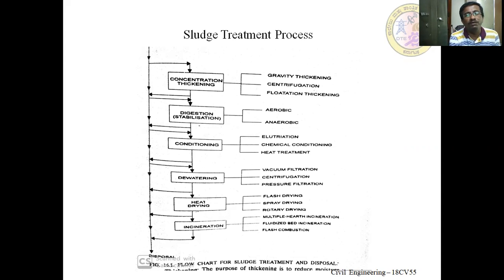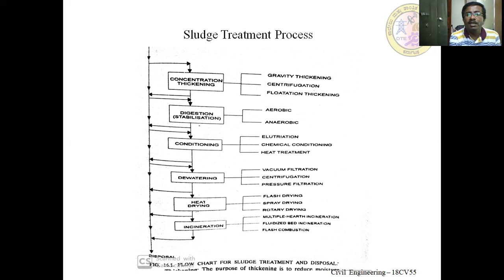There are different ways of disposing of this sludge. We may go for incineration, dilution, or landfilling, whatever it may be. If we do not treat the sludge properly, it may lead to health hazards and contaminate the water. So before we go for this, let us look at the sludge treatment process.